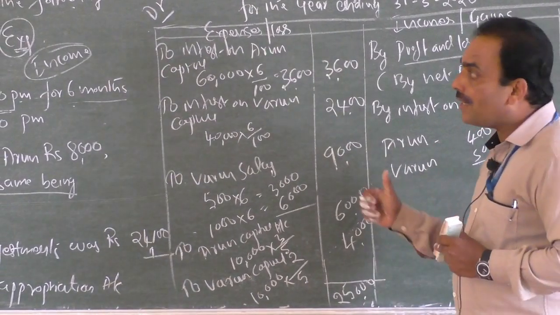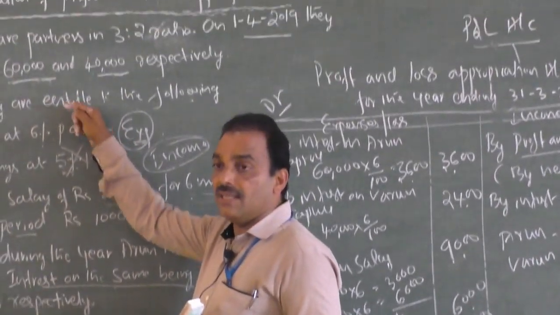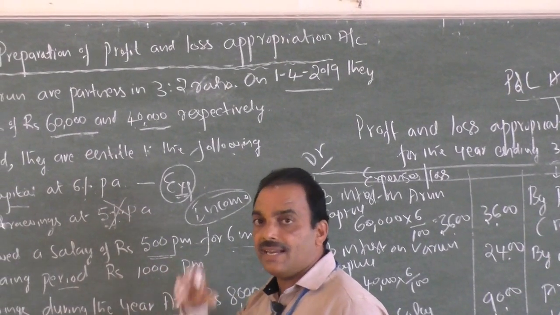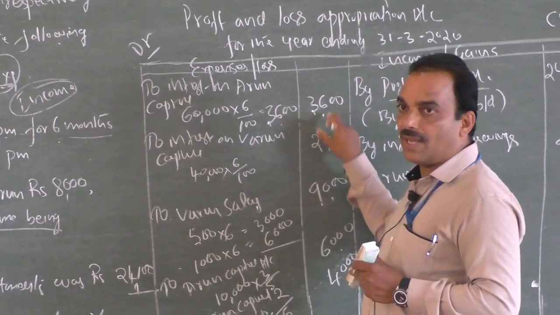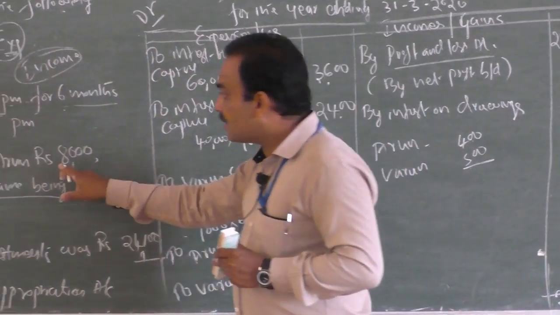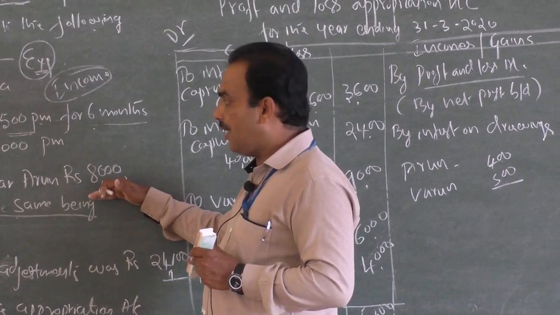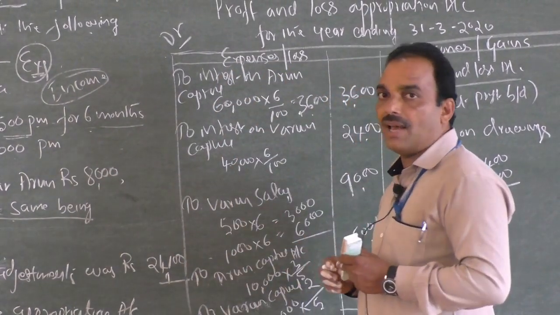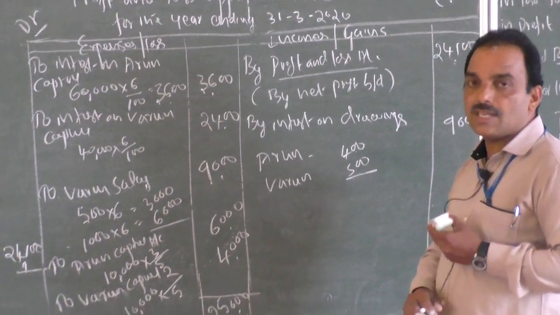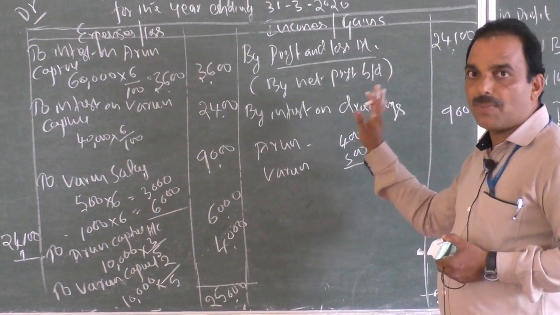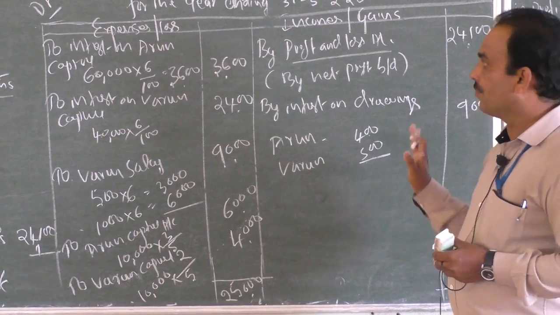Remember, capital is not recorded, though it is given in the problem, because that is carried to the balance sheet. Only its interest is recorded. Principal amount is not recorded, only interest must be written. Number 1, drawing is not recorded, though it is given in the problem. Even if it is given in the problem, do not write drawing, that is recorded and shown in the balance sheet. Only its interest is recorded. Okay, interest is recorded. This is about preparation of profit and loss appropriation account. I hope you understood the problem.